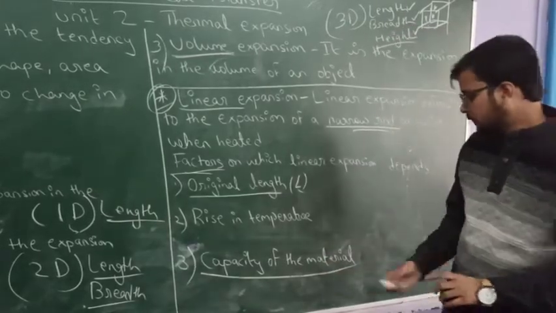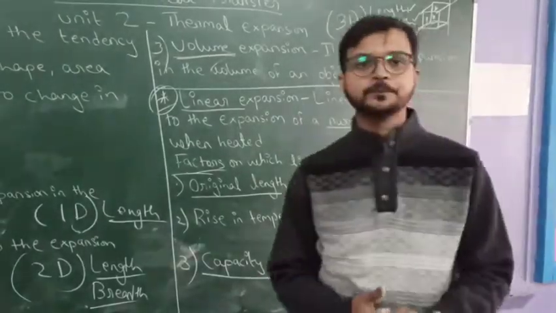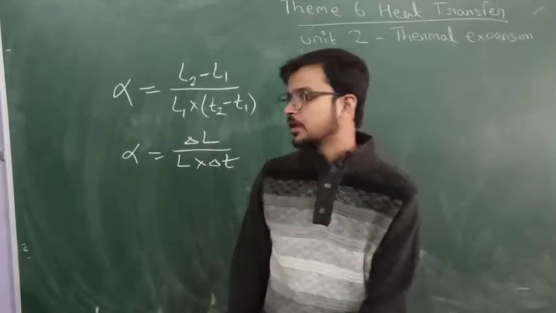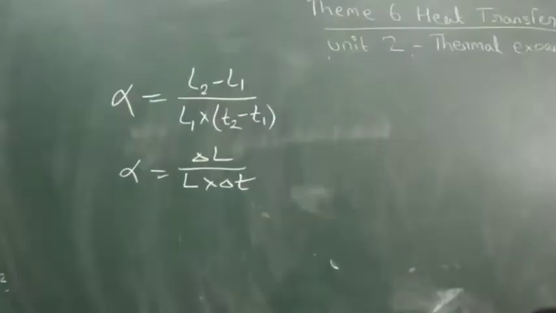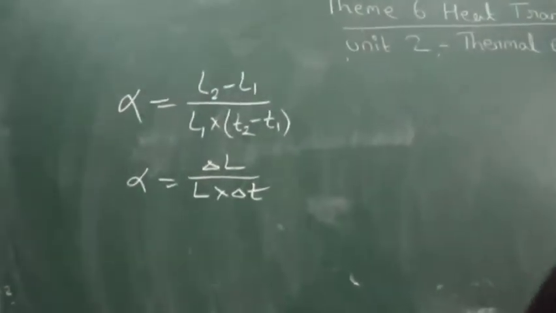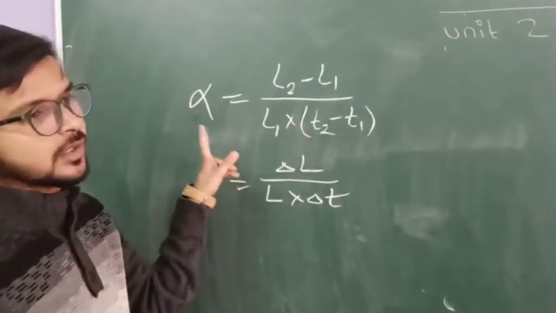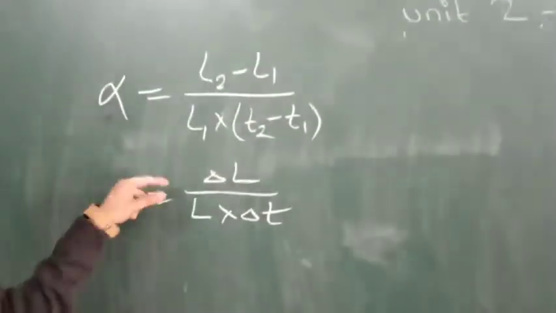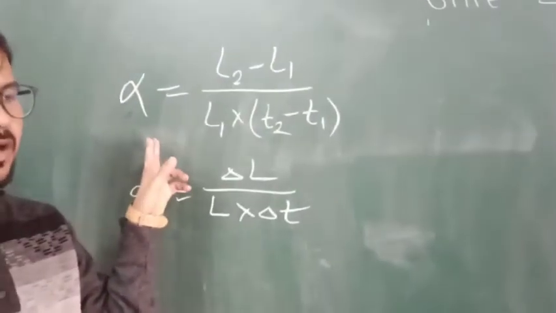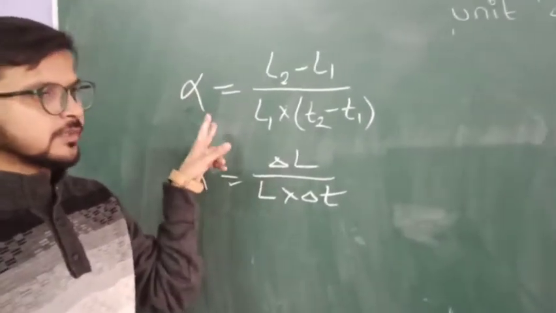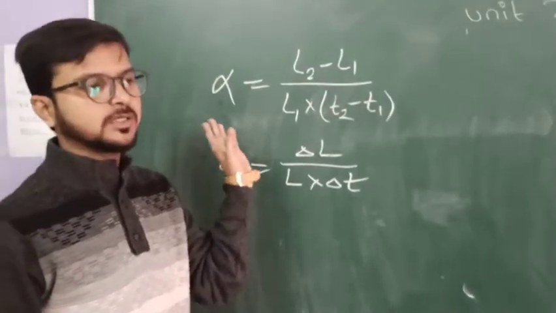Okay students, now after completing linear expansion, what is the formula? Now look, we take the formula for the linear coefficient. What is the linear coefficient? The coefficient of linear expansion is denoted by alpha. This is a constant term, because linear expansion depends on the constant alpha. Maximum alpha means maximum linear thermal expansion.